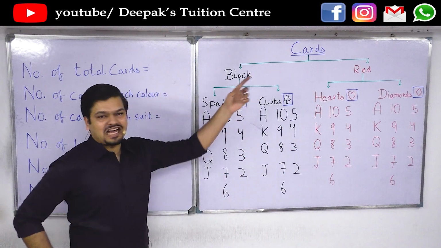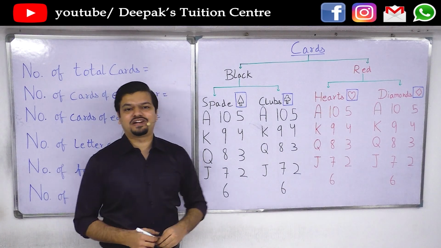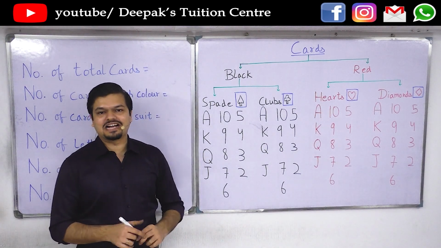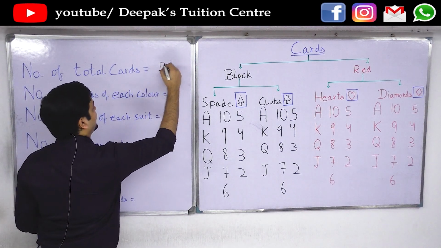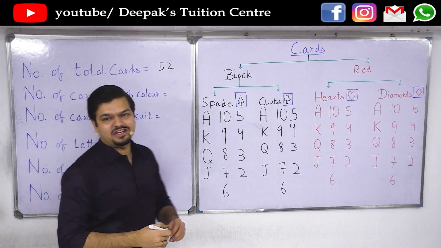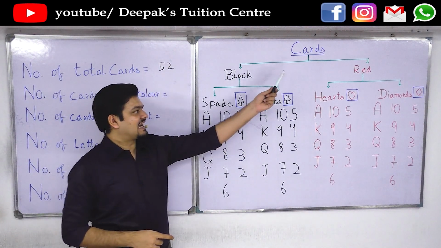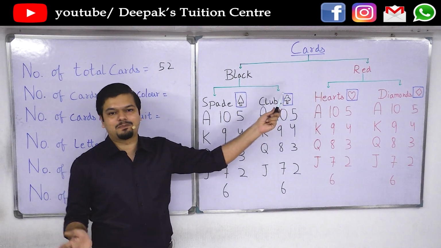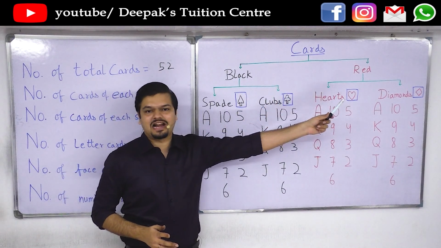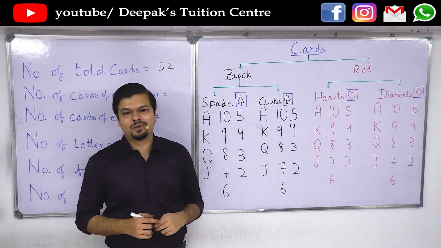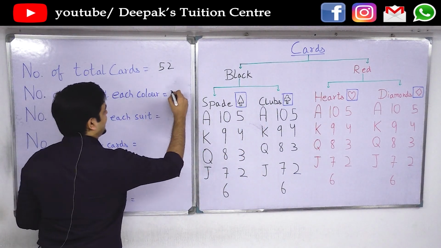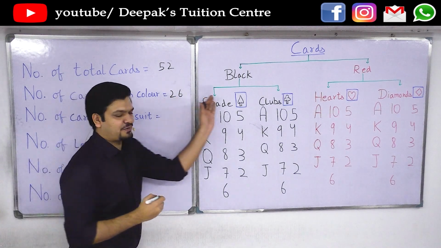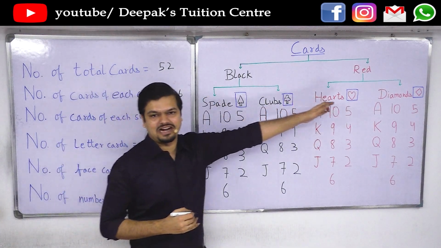Playing cards are 52 in number. So the number of total cards is 52. The cards come in two colors, so basically the cards are divided into two colors. Half of them are black and half of them are red. If I divide 52 by 2, we get the number of cards in each color, which is 26. 26 are black and 26 are red.